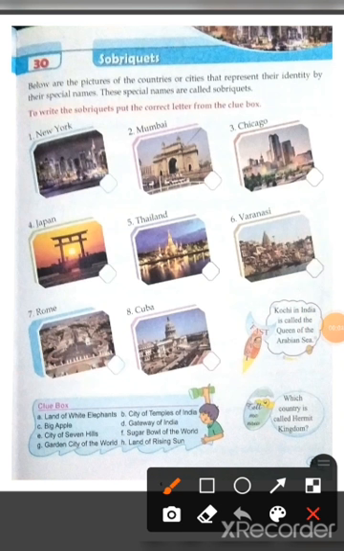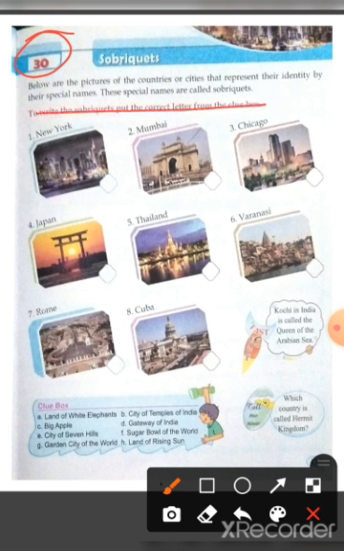Now the next page, chapter 30, Sobriquets. So below are the pictures of the countries or cities that represent their identity by their special names. So these special names are called sobriquets. To write the sobriquets, put the correct letter from the clue box.